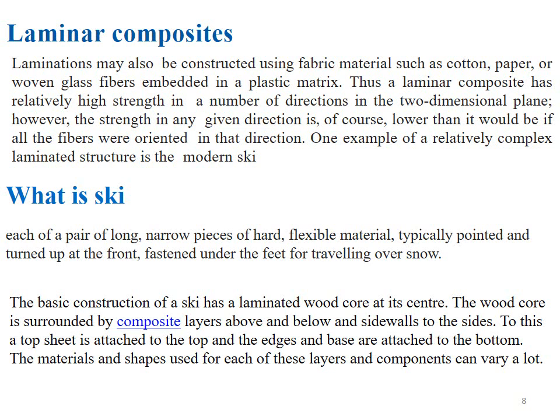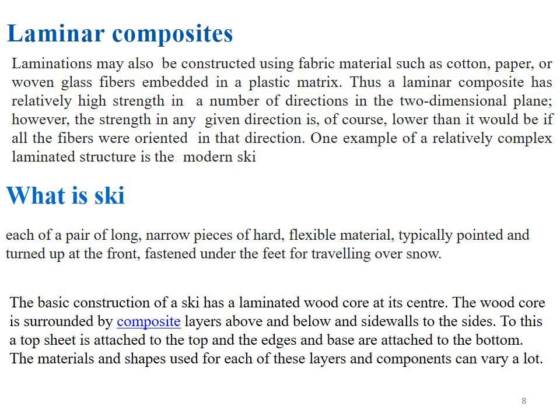If the orientation of fibers in each layer is changed, the properties of the resulting material also change. So we can say the properties of the laminated composite material depend upon the orientation of fibers, or we can say the orientation of the reinforcing phase present in that layer.